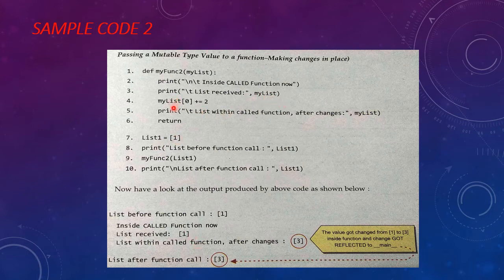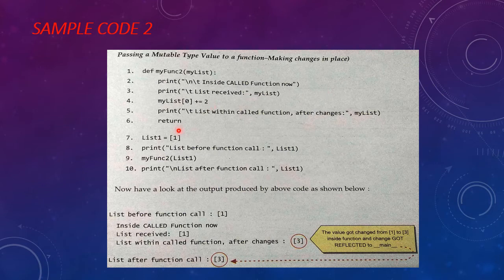Then here I have written my list of 0th index plus equal 2. So it will calculate my list of 0th index, that is the value 1, and 1 plus 2 will be 3, and value 3 will be assigned to the same 0th index. So the value is changed. When you print my list here, it will print the value 3.